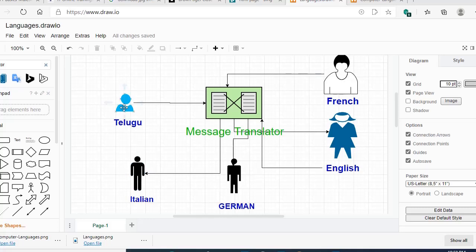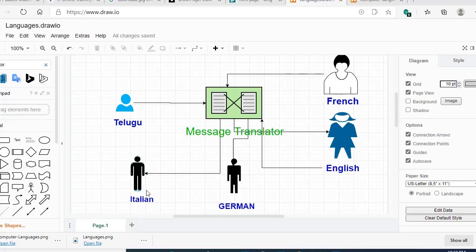If this Telugu guy needs to communicate with the French guy, English guy, German guy, and Italian guy, he will need to learn all the languages: French, English, German, and Italian. Right? If this French guy needs to communicate with any of these guys, he needs to learn all the other languages without any translator. That is actually a big burden, because every person needing to know all the different languages is a big burden to anyone, right?